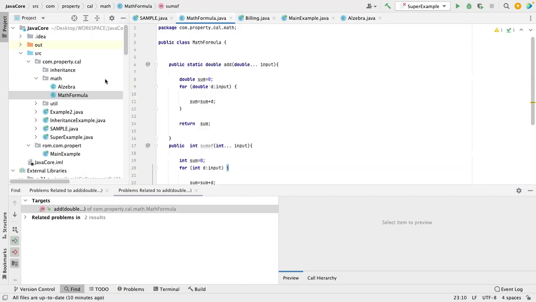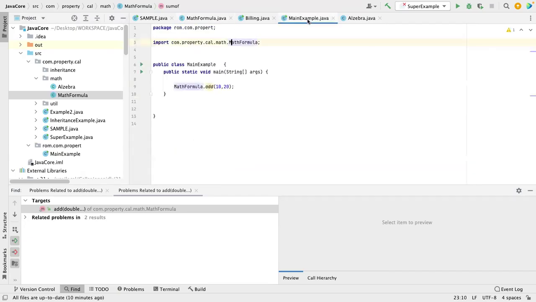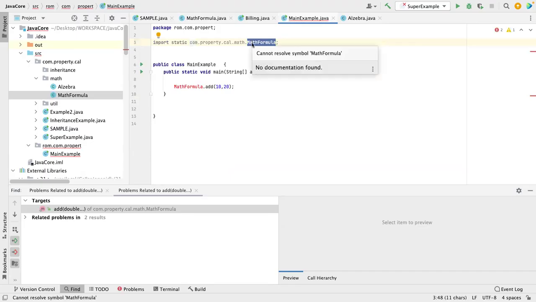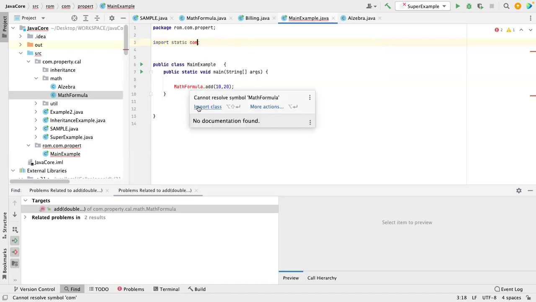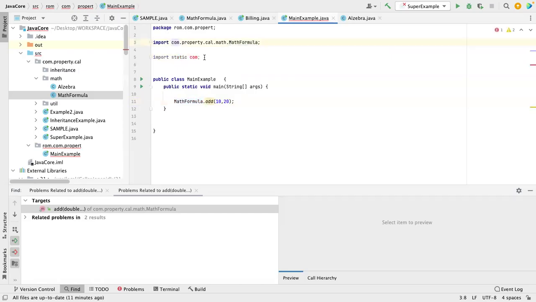Okay, and let me go to this main example. My math formula is saying that the static com... Okay, let me add this.